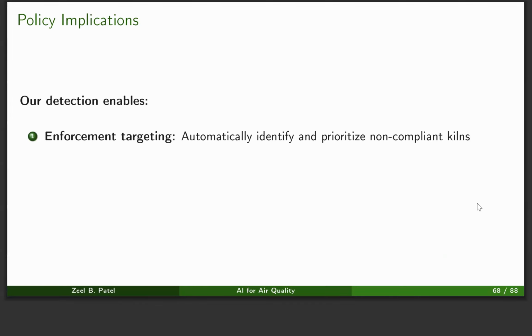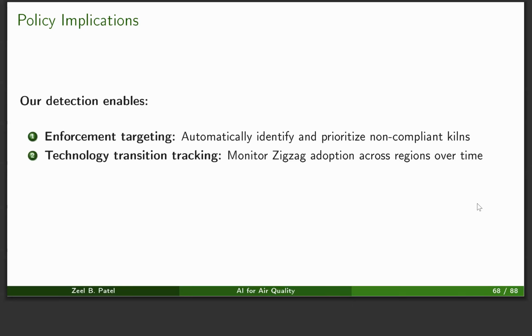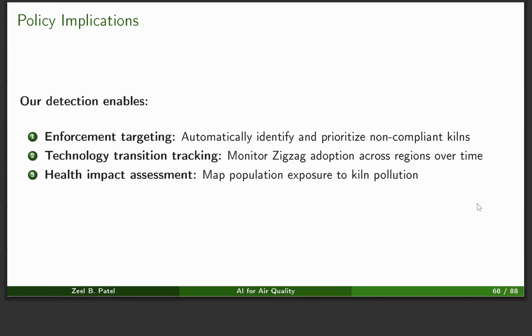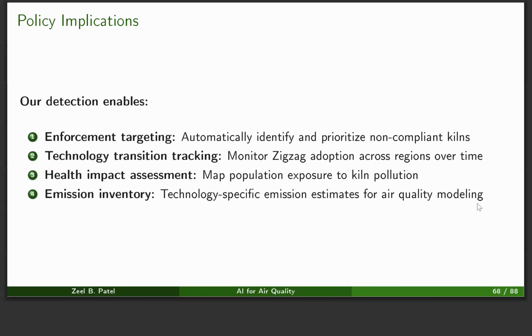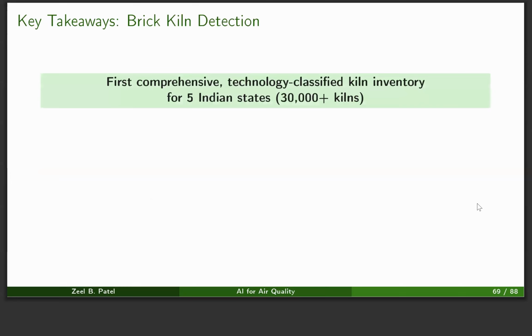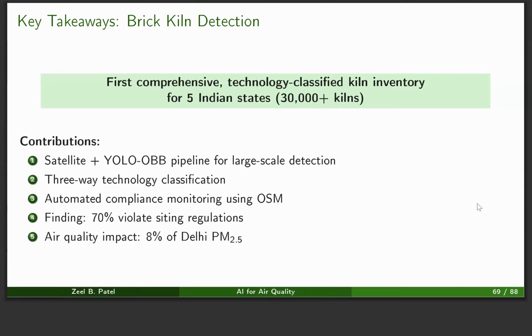Now, policy implications of our work is that we are automatically identifying and prioritizing the non-compliant kilns. We are also tracking the transition of technology from the less compliant to more compliant technology. We have checked the population exposure near the brick kilns, and we have also prepared the emission inventory, which can help in other studies. Key takeaway from this work is that we were the first to create a comprehensive brick kiln dataset of more than 30,000 kilns, and we also did the automatic compliance monitoring across 5 states of India.